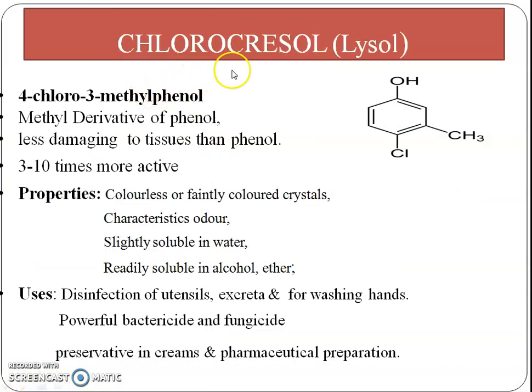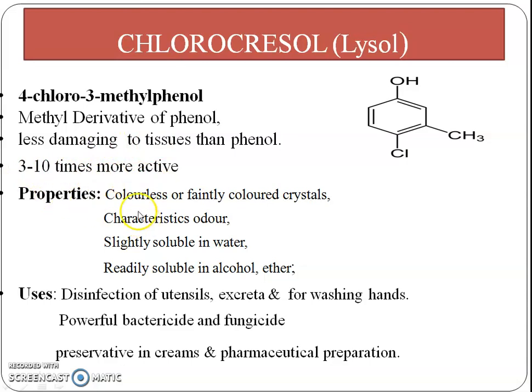The next drug is chlorocresol, which is also called Lysol. It is a methyl derivative of phenol. It contains a methyl group at 3 position and a chloro group at 4 position. Therefore, the chemical name is 4-chloro-3-methylphenol. It is less damaging to tissue as compared to phenol and 3 to 10 times more active than phenol.